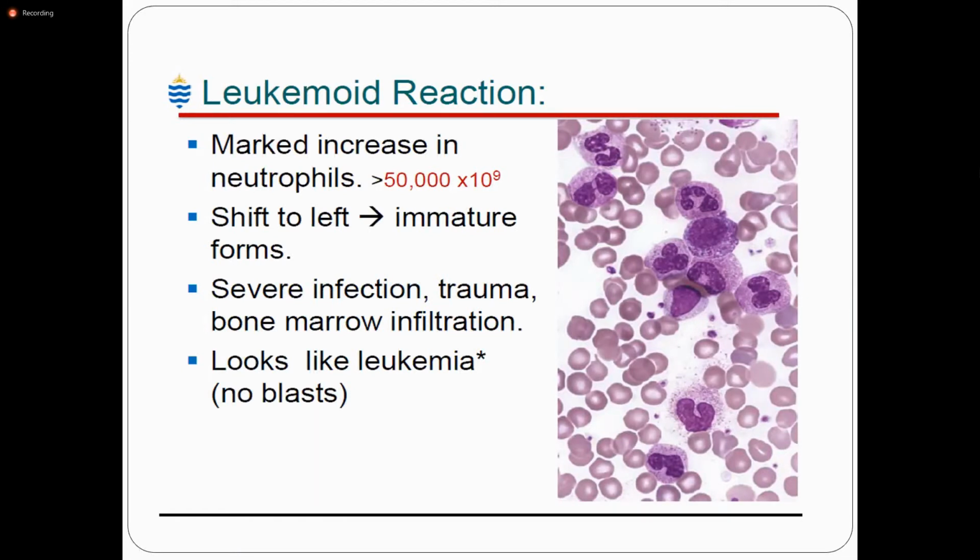You can differentiate between leukemia and leukemia reaction by seeing the blast. If there is no blast, it is most likely a leukemia reaction. But it looks like leukemia. You should differentiate between leukemia and leukemia reaction.